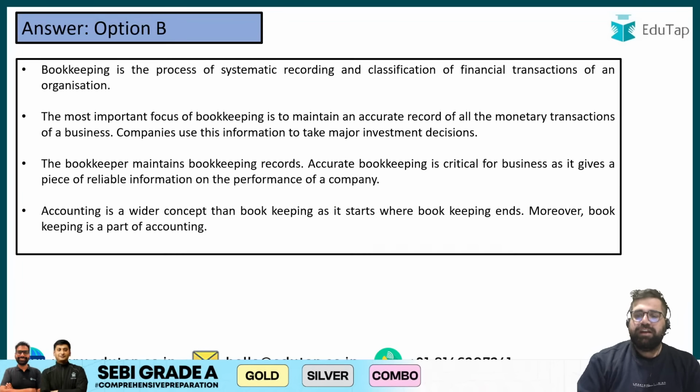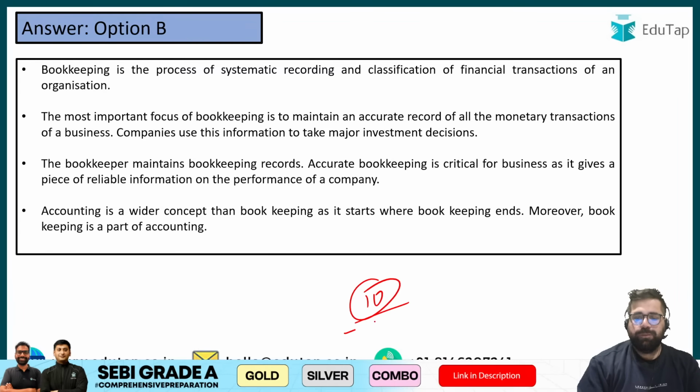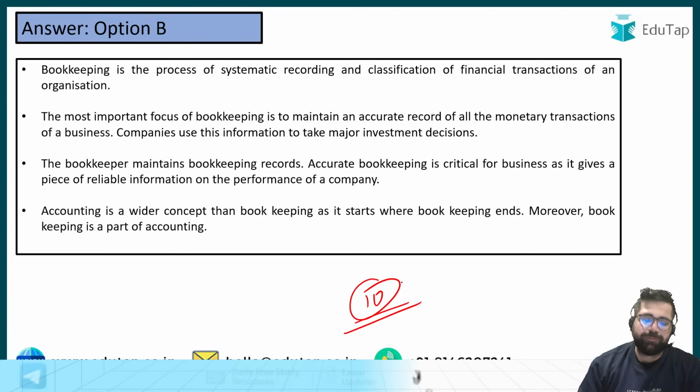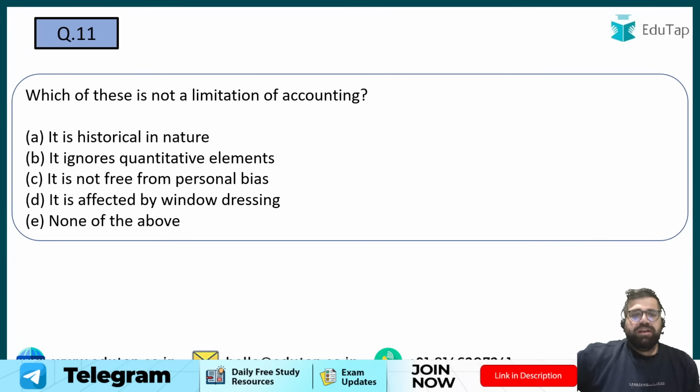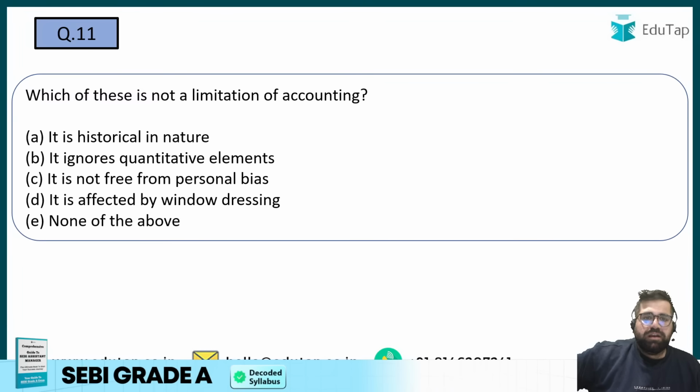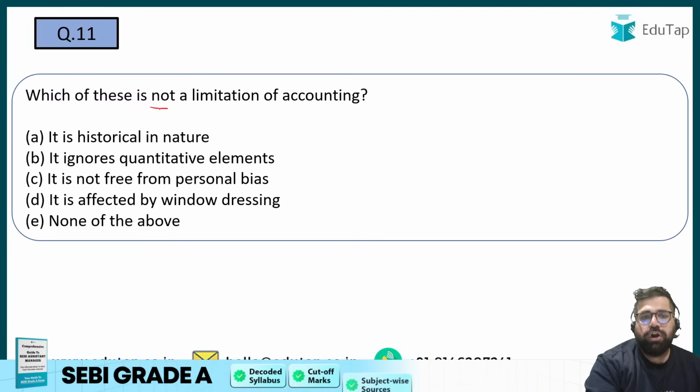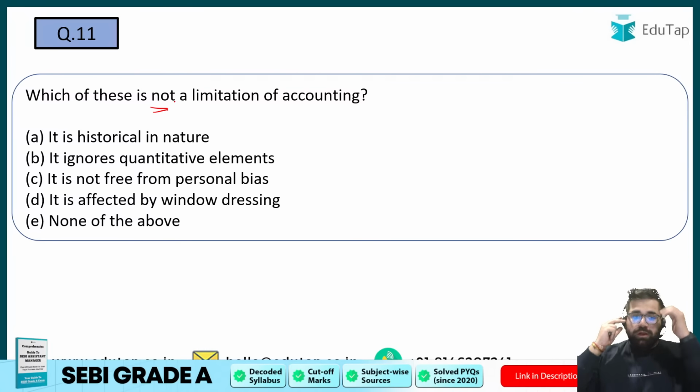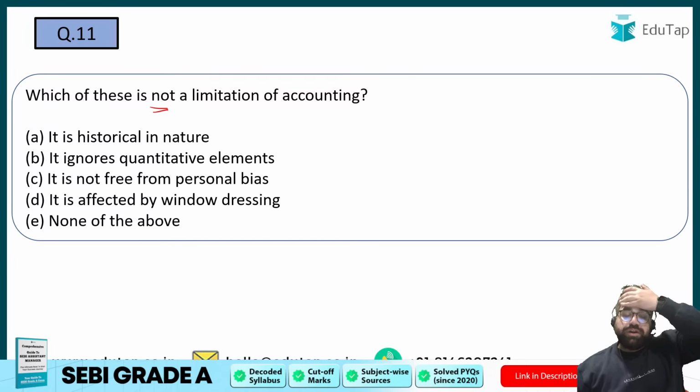Right, so we are done with the first 10 questions. I hope you were able to answer them all correctly. Question number 11. Which of these is not a limitation of accounting? Taken from chapter number 1, which is Introduction to Accounting. Remember, I am asking for not a limitation. So you have to give me the answer accordingly.